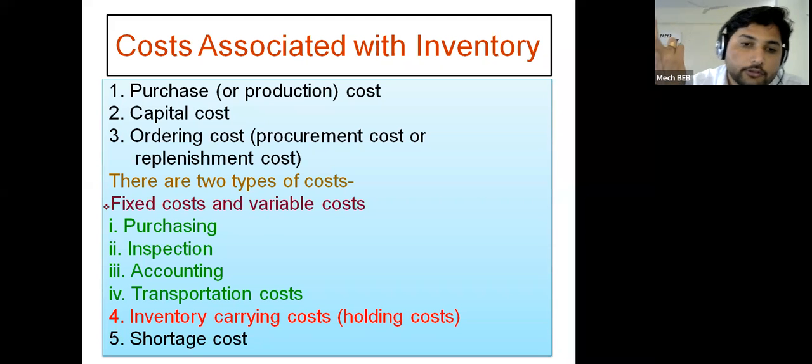Now for fixed cost, consider that an accountant is on payroll, and there are on-roll workers in the industry performing their tasks on a continuous basis. The salary related to that person will be considered a fixed cost.